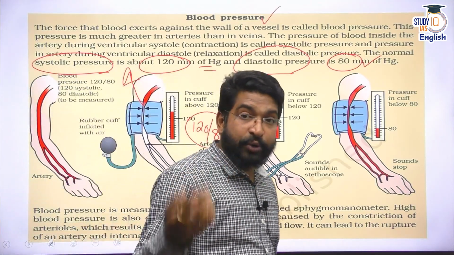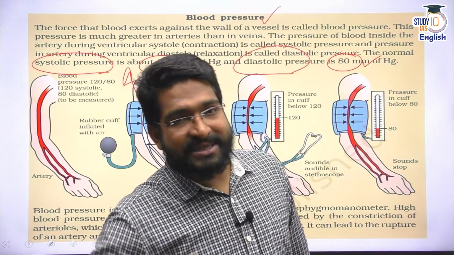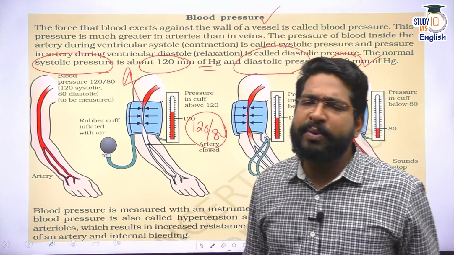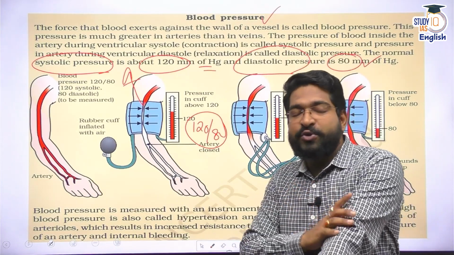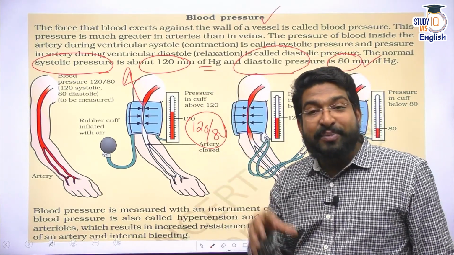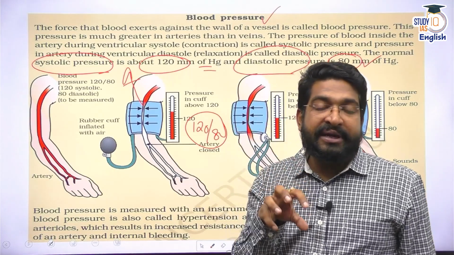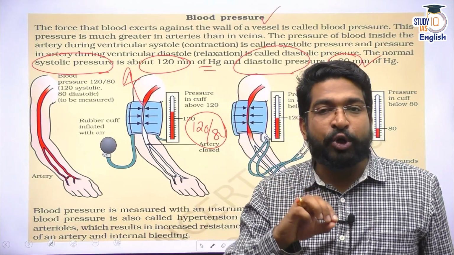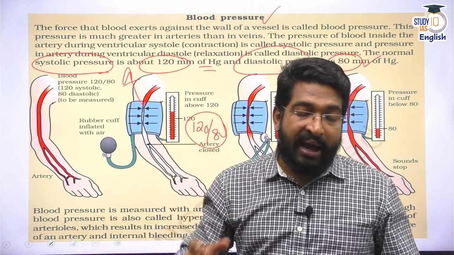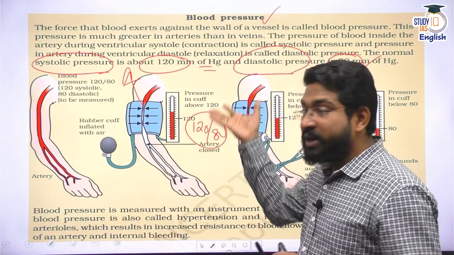And as I told you, whenever a person is excited, say I have run for 1 kilometer continuously, if you check my blood pressure, it will be extremely high. Why? Because the heart has the capability to alter the stroke volume according to the needs of the individual. So as soon as I run, the blood pressure would be very high.